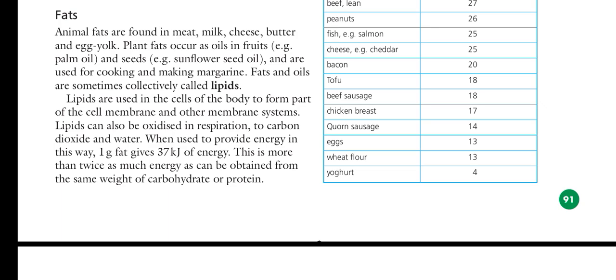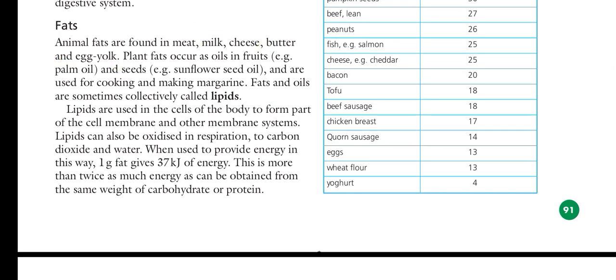animals. So animal fats are found in meat, milk, cheese, butter, and egg yolk. Plant fats occur as the oils in the fruits, just like palm oil and sunflower seed oil, which are used for cooking and making margarine. Fats and oils are sometimes collectively called lipids.